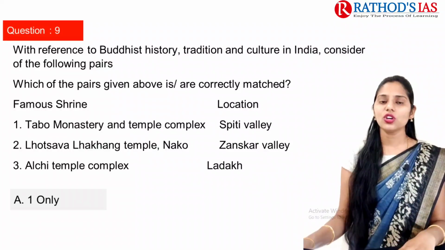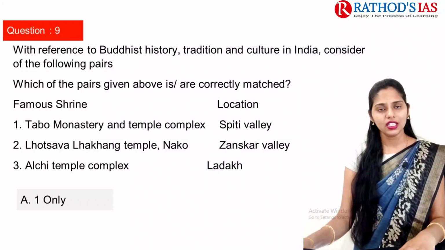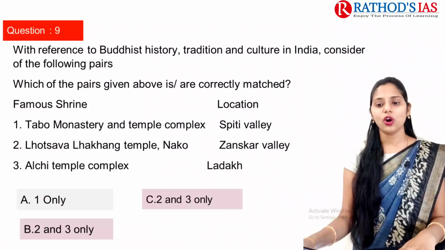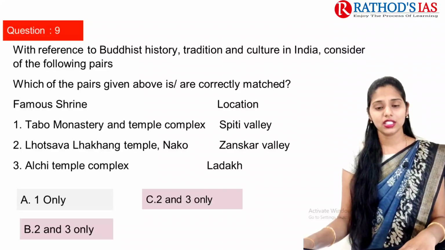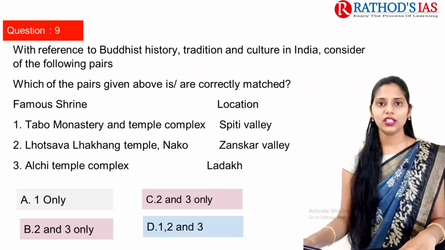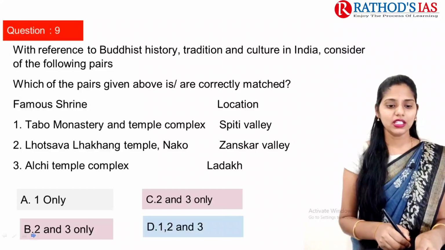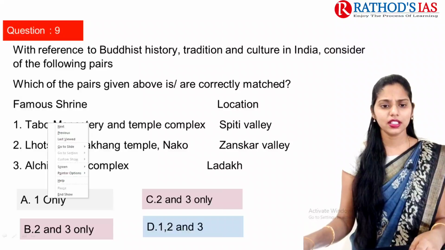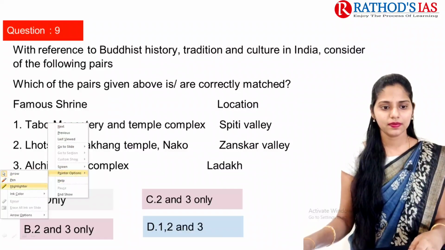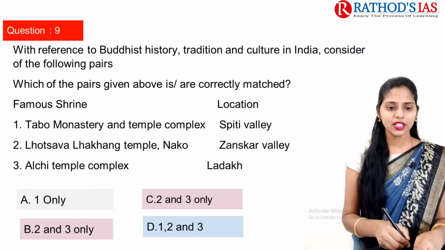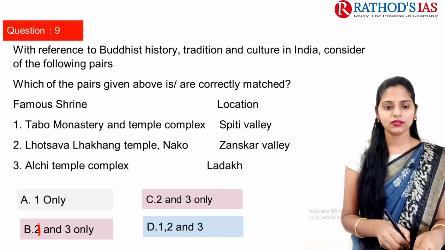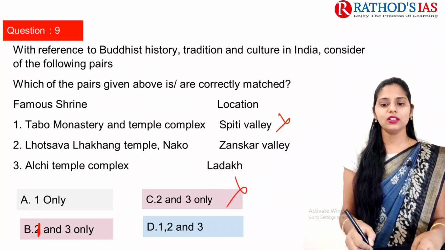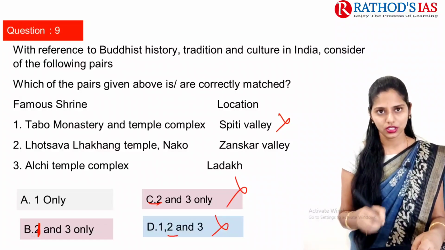Now let us see the options. Option A is 1 only, option B is 2 and 3 only, option C is 1 and 3, and next one is 1, 2 and 3. Actually here option B is 1 and 3 only, so there is some mistake. Let me correct my mistake. Option B is 1 and 3 only. The second one is absolutely wrong, so you can eliminate the options containing statement 2.